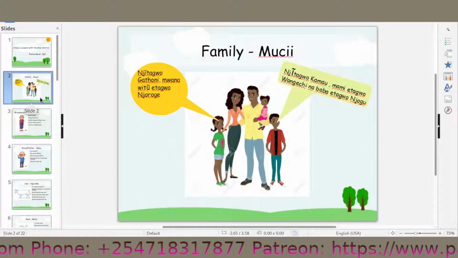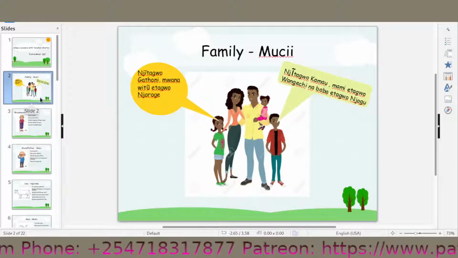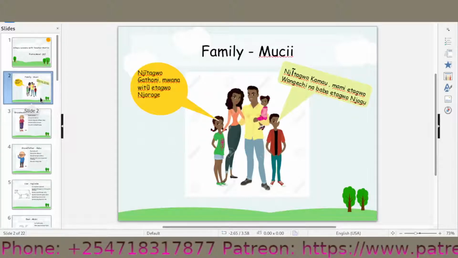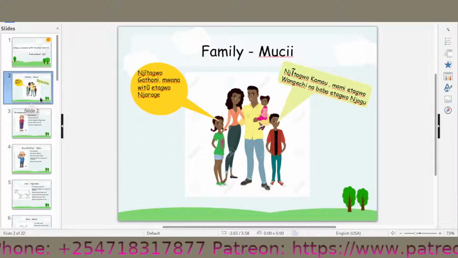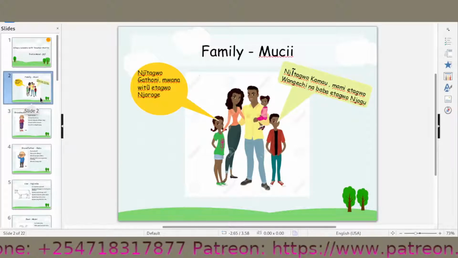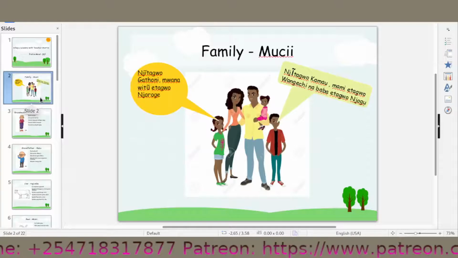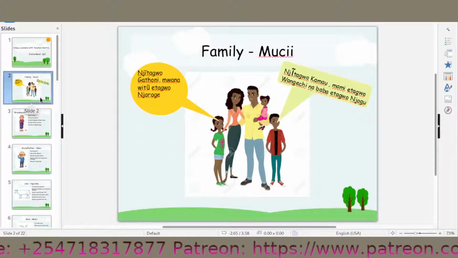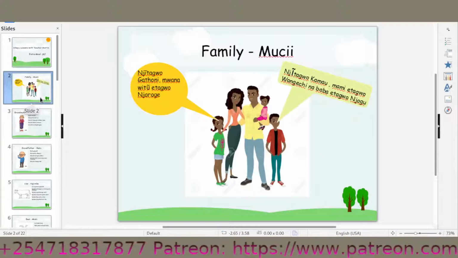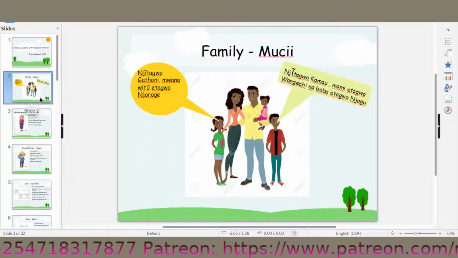Fine, so we go to our first slide, which is family. And in Kikuyu, family is Moshie. You can see here we have father, mother, a daughter and a son, and a little baby.